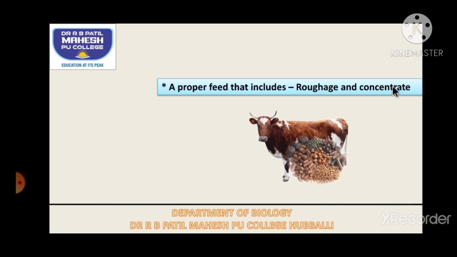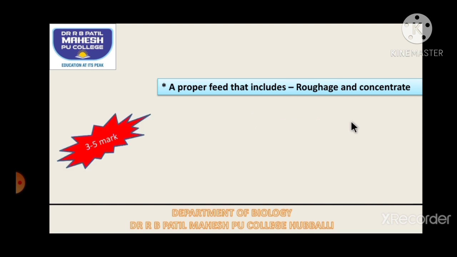Only roughage or only concentrate should not be given. So if we give roughage and concentrate in an alternate manner, our cattle will give more milk. That is an important point. So this dairy farm management can be asked for 3 to 5 marks. Make notes on this and practice. So that's about dairy farm management.